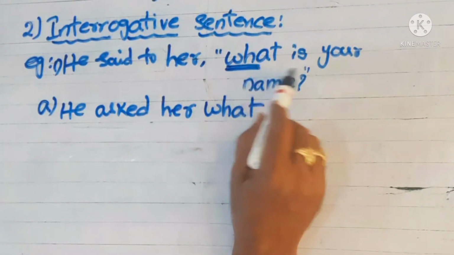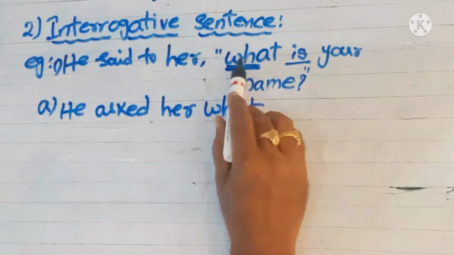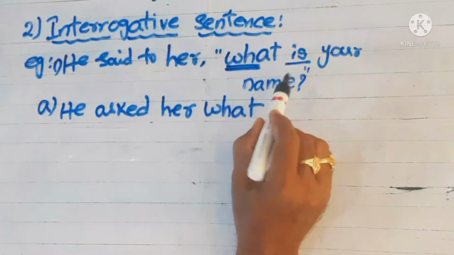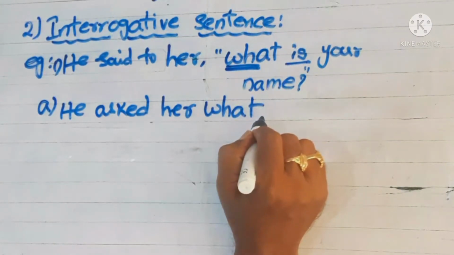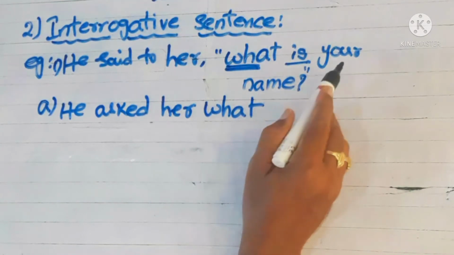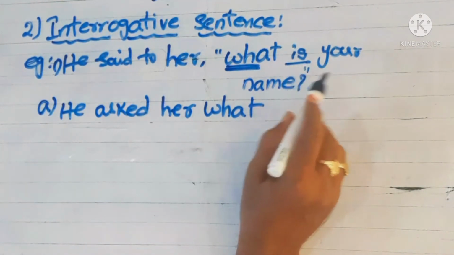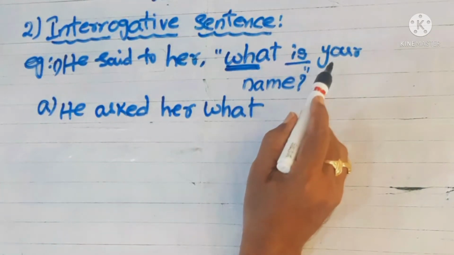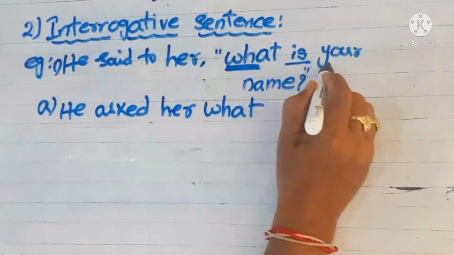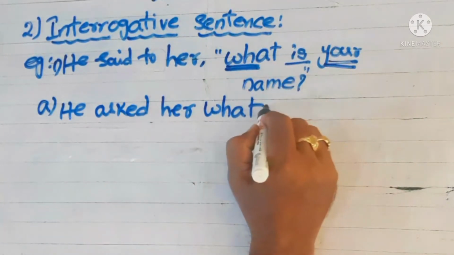When you are asking a question, the be form comes immediately after the questioning word. But here you can write a statement. So you can write it last, after the subject. Okay. Here your means her.